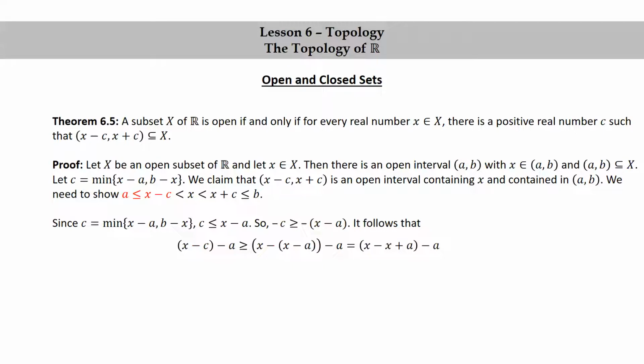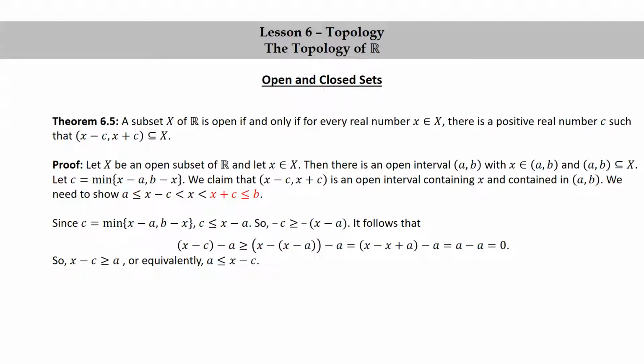Okay, and this is equal to x minus x plus a, distributing that minus sign, which is a minus a, which is 0. So x minus c minus a greater than or equal to 0 is equivalent to x minus c greater than or equal to a, or equivalently a less than or equal to x minus c, which is what we just wanted to show. Great.